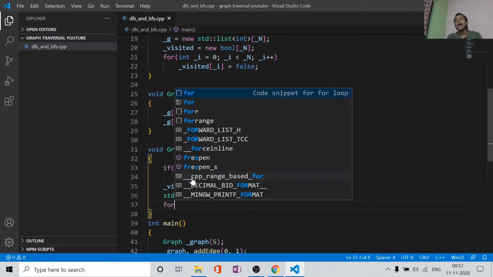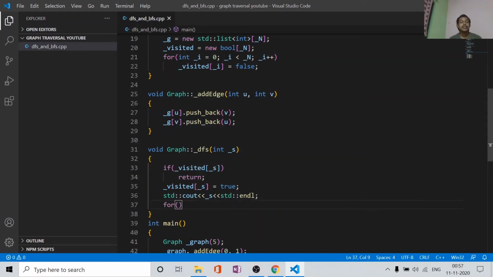Okay, and after that we will run a for loop, because to explore all the nodes, you know, what we discussed in DFS, that we explore all the nodes along each branch before backtracking.